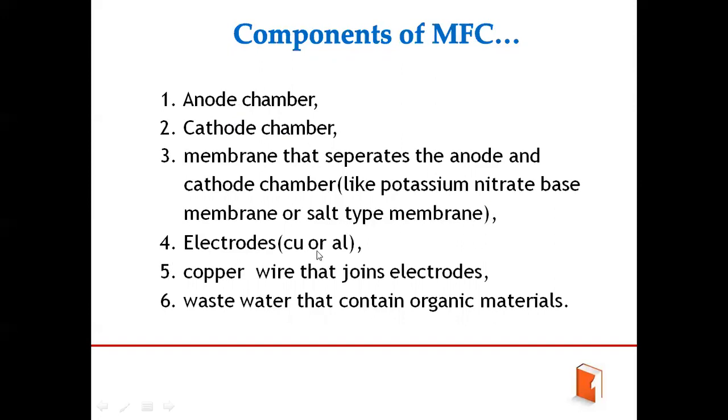Then the electrode, a copper or aluminum electrode, like the rod-like electrode in a pH meter you have seen. A copper wire joins the electrodes inside the wastewater that contains organic materials. These are the components of a microbial fuel cell.